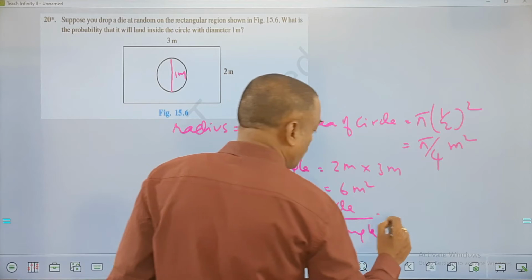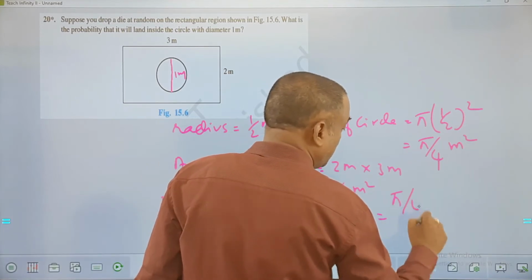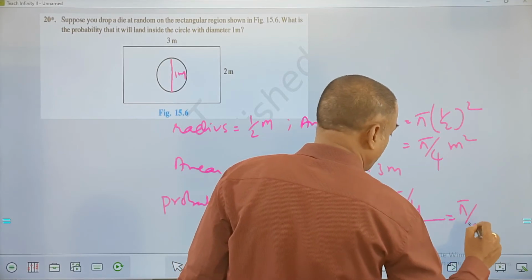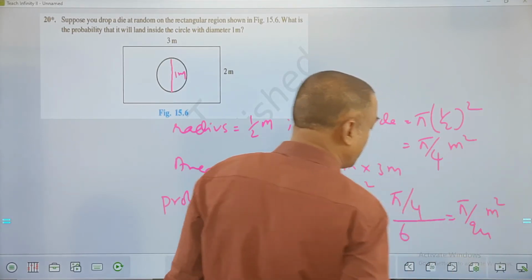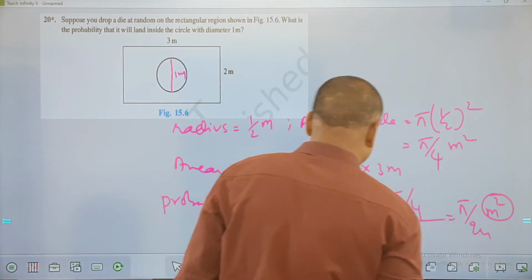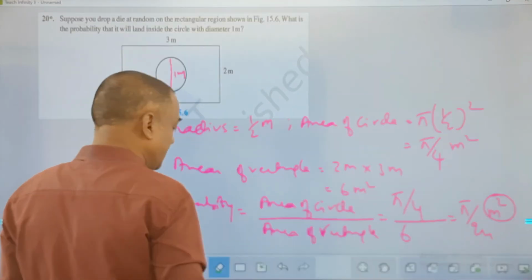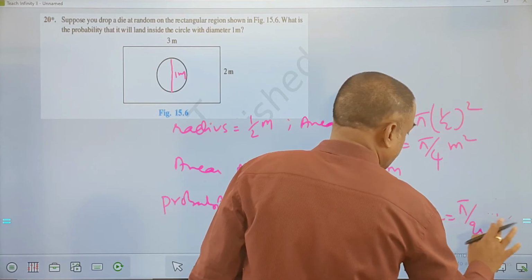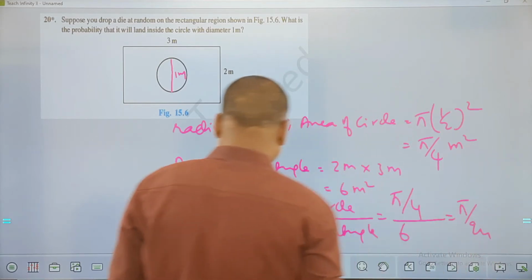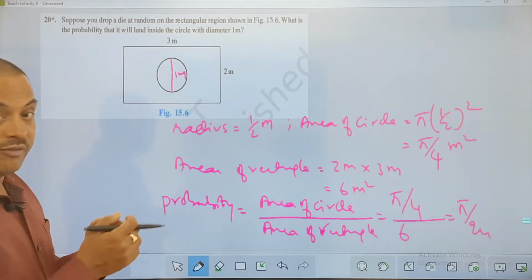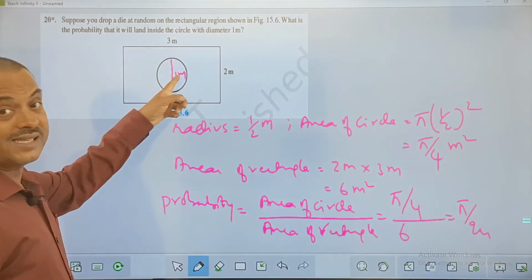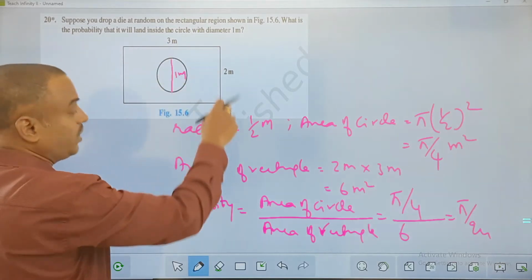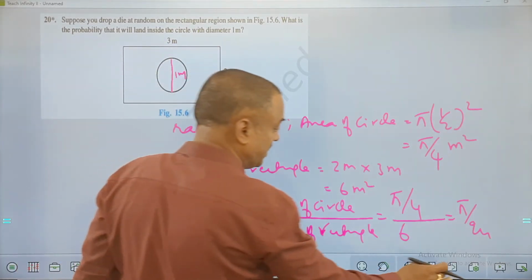Area of the rectangle. What is the area of the circle? Pi by 4 upon 6. So this will be pi upon 24. Meter square is not required, because meter square will get cancelled here in this case. Is that clear? So the answer is going to be pi upon 24 for this. So the favorable area, where I want my die to be, is the circle, out of the total rectangular area. So that is your answer.